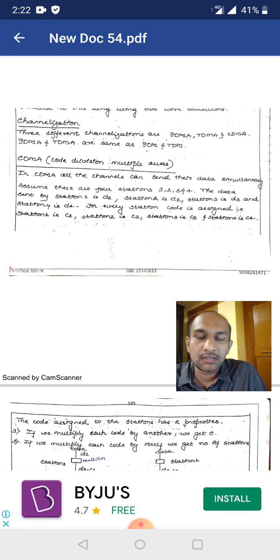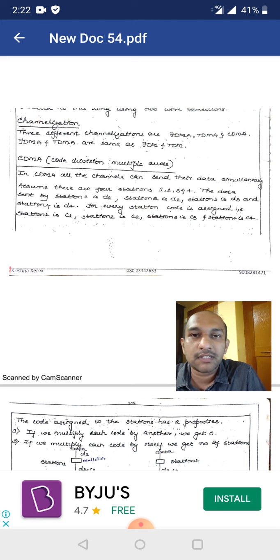So channelization is a method where we divide a single channel into n number of different channels. We will divide the bandwidth of a single channel and we will provide it to the n number of channels. So to divide one single channel into n number of parts, we have three different methods. One is FDMA, second is TDMA, and third one is CDMA.